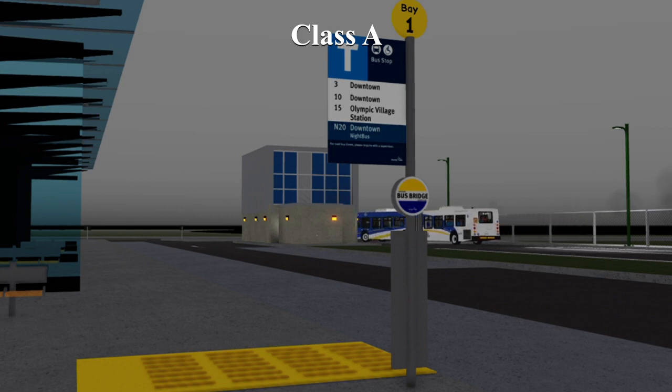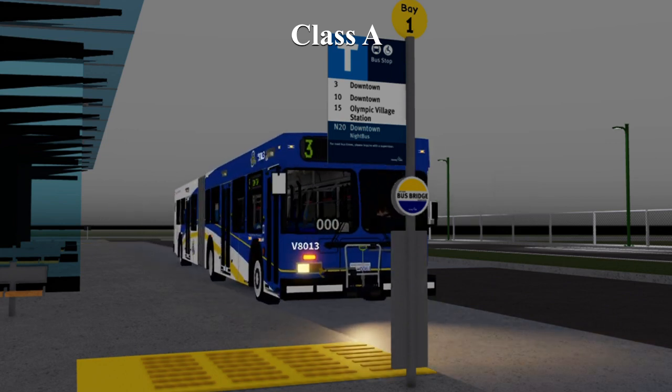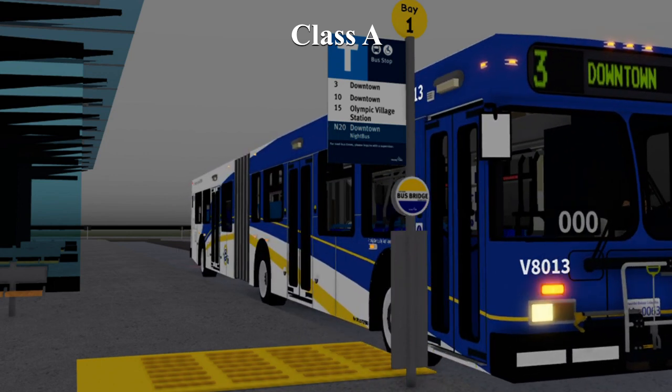When it's time to depart, operators are to drive out of the layover area and pull into their route's loading bay for a few seconds. Then, they'll exit the terminal and move on with their route.